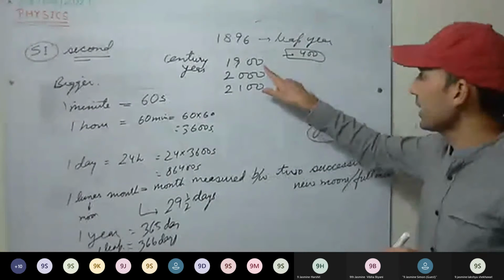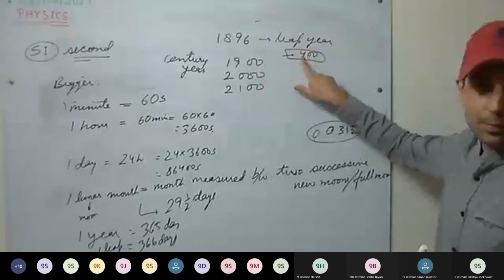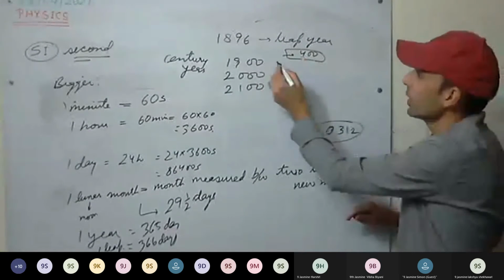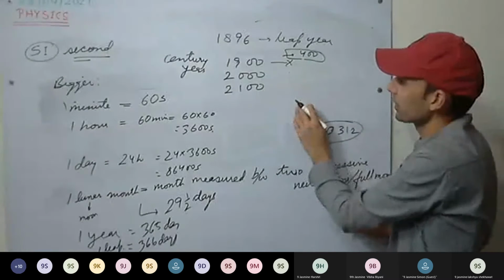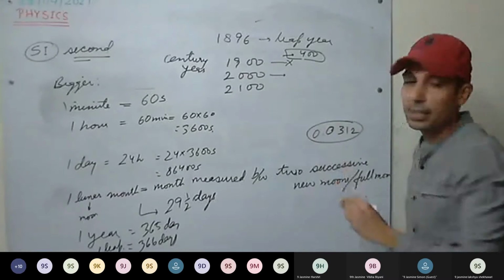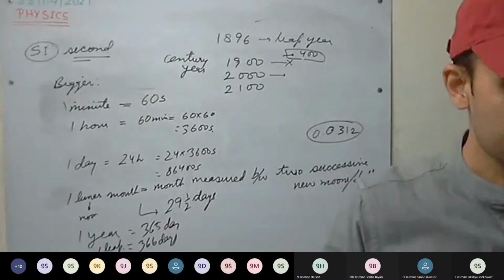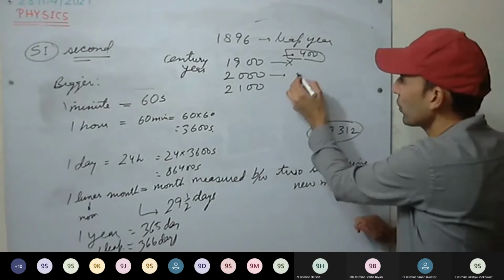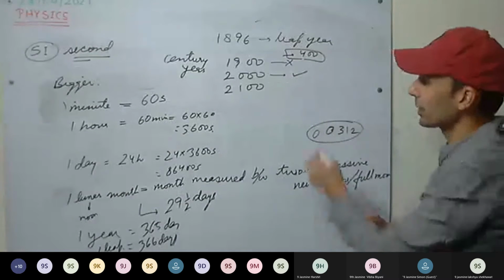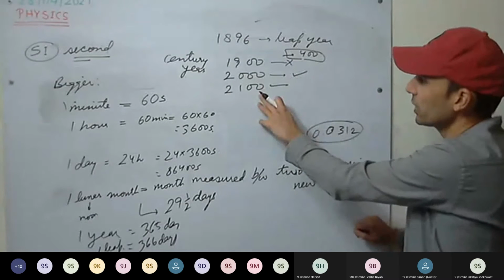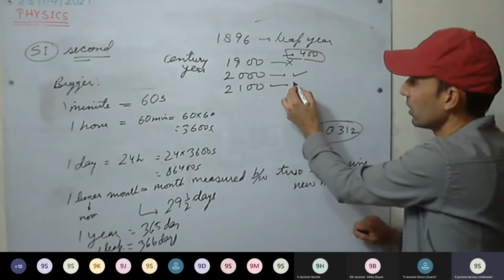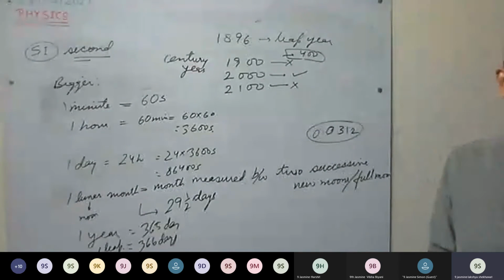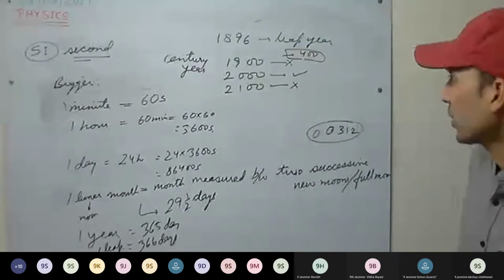1900 is not divisible by 400, therefore it is not a leap year. Is 2000 divisible by 400? It is divisible by 400. It is a leap year. Is 2100 divisible by 400? No, sir. So it's not a leap year.